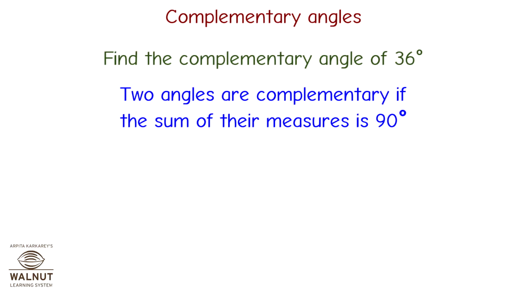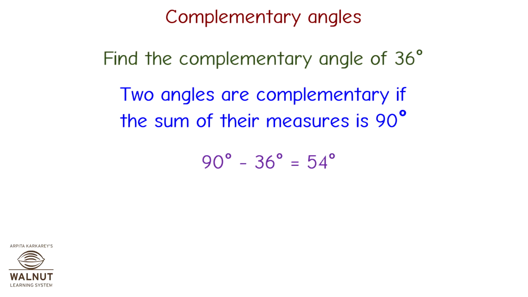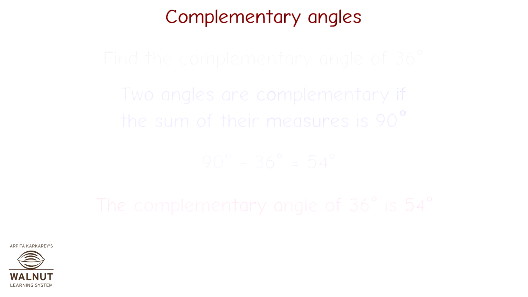Find the complementary angle of 36 degrees. Two angles are complementary if the sum of their measures is 90 degrees. If one angle is known, we can find its complementary angle by subtracting the measure of its angle from 90 degrees. 90 degrees minus 36 degrees is equal to 54 degrees. The complementary angle of 36 degrees is 54 degrees.